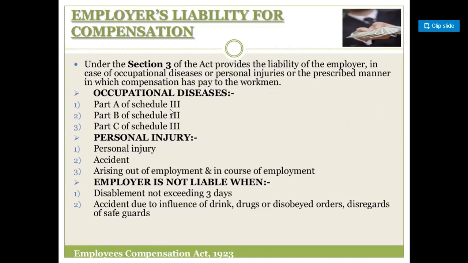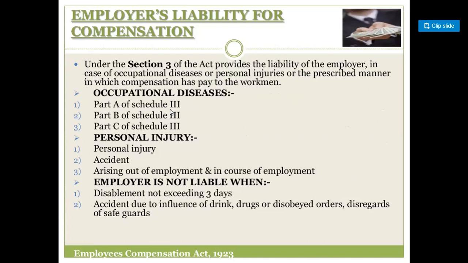Next, Section 3 of the act provides the liability of the employer in the case of occupational diseases or personal injury, and the prescribed manner in which the compensation has to be paid to the workmen. Occupational diseases come under Part A of Schedule 3, Part B of Schedule 3, and Part C of Schedule 3.